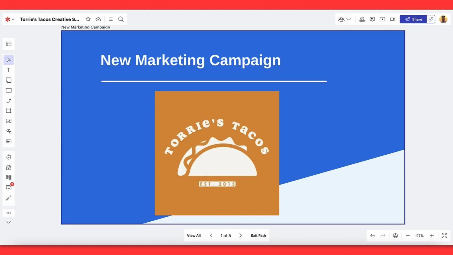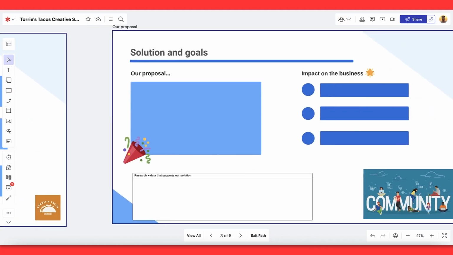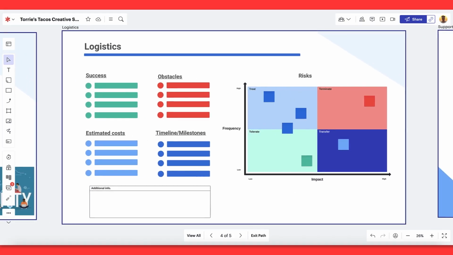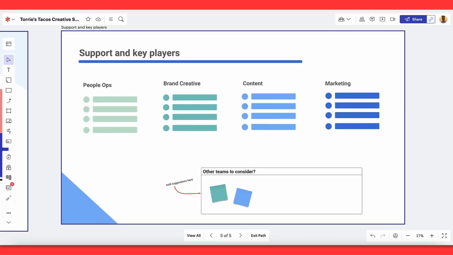Needless to say, you have to have buy-in from the right people if you want your vision to come to life. And you want to do this early and continuously. Tailor the board so that it's clear and concise so that your audience doesn't need to work overtime to process what they're viewing. Use frames, containers, shapes, and text boxes to start to organize your board to tell a story.